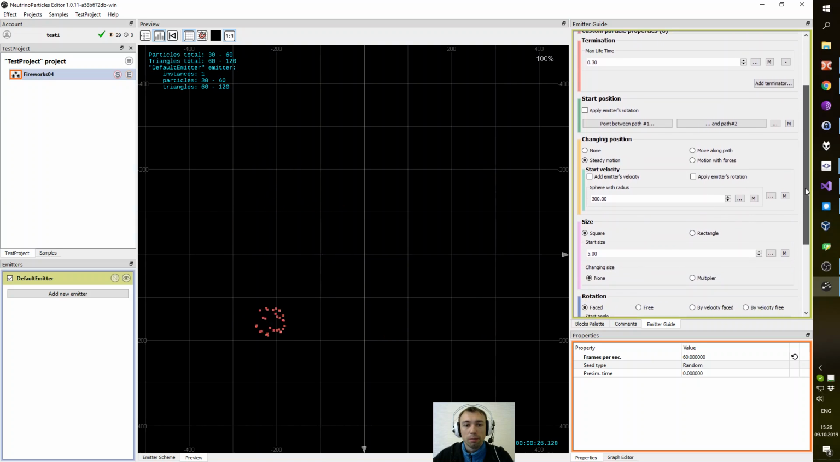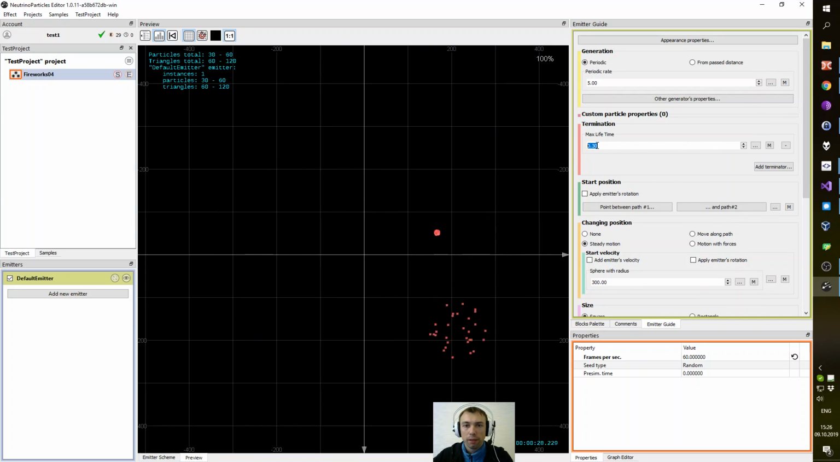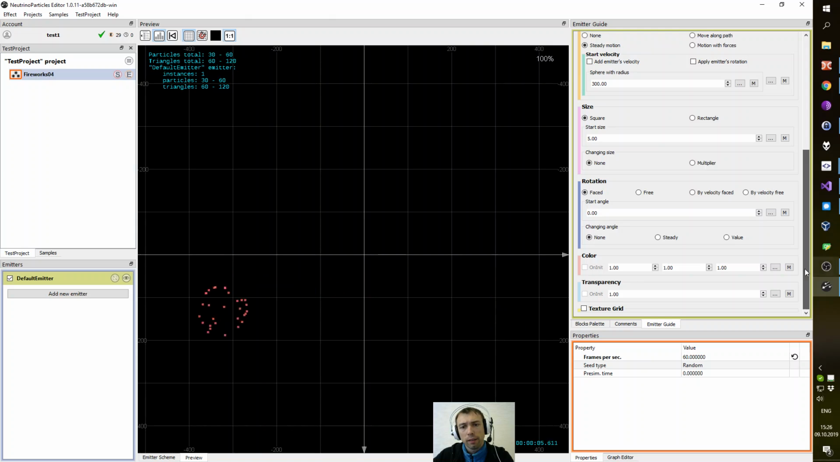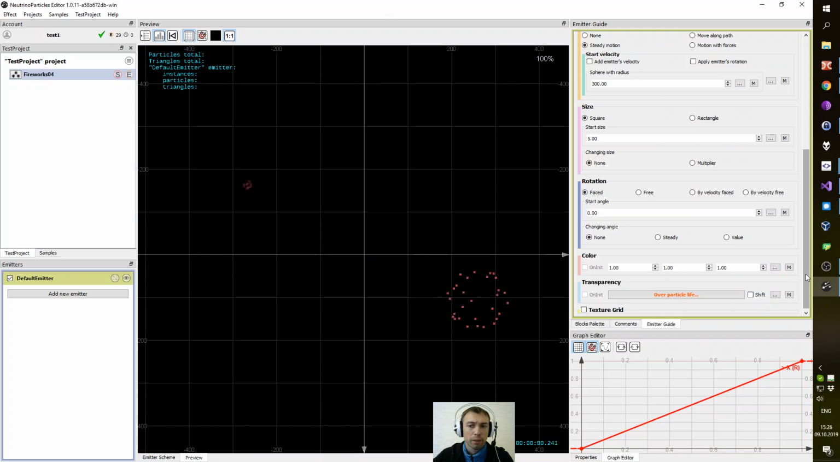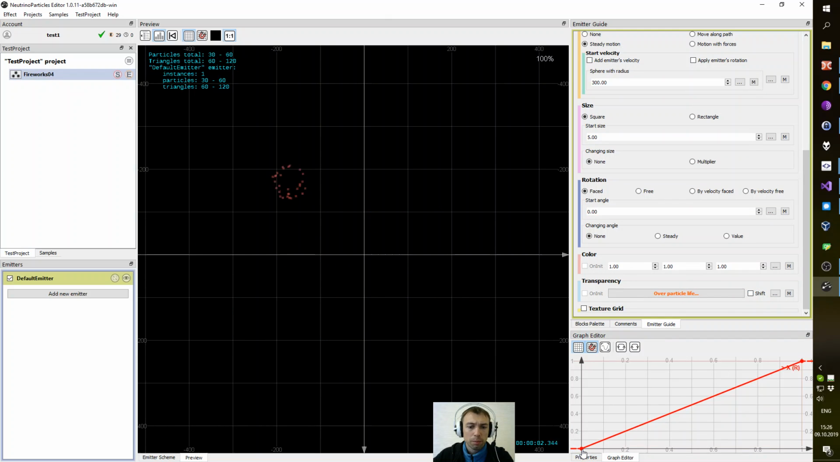Okay, we have bursts. Let's make lifetime even less, like 1.25, and let's play with transparency. I'll set it to over particle life, and particles will disappear in the end of their lives, like this.